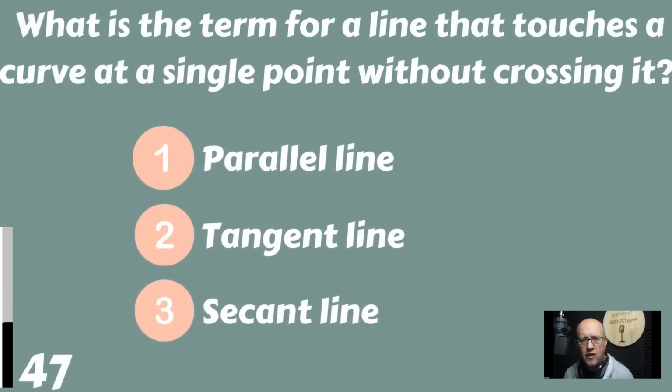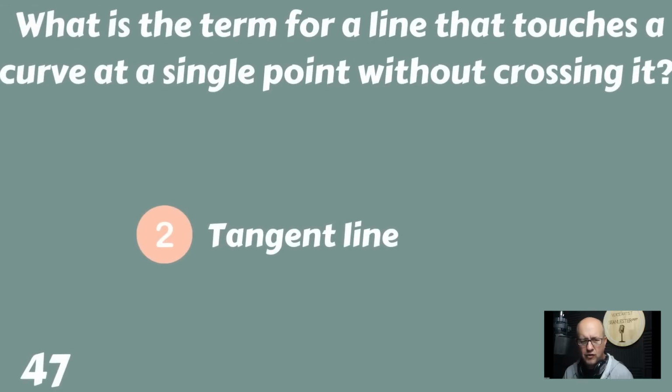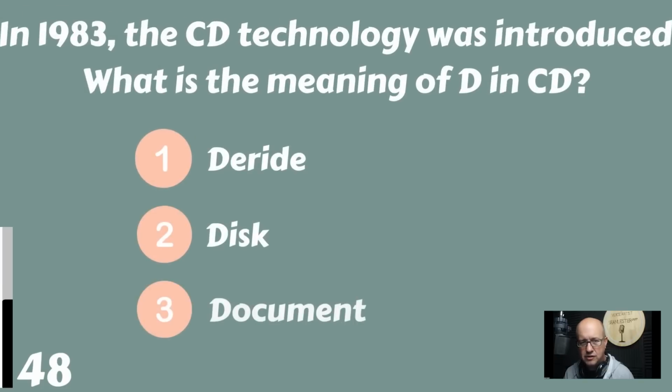What is a term for a line that touches a curve at a single point without crossing it? Is that a parallel line? Is that a tangent line? Or is that a secant line? Well, of course, it's a tangent line. Once again, go thank your math teacher.